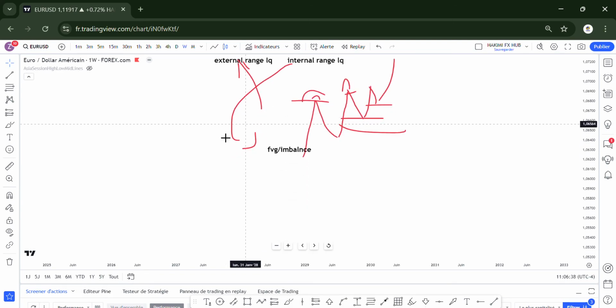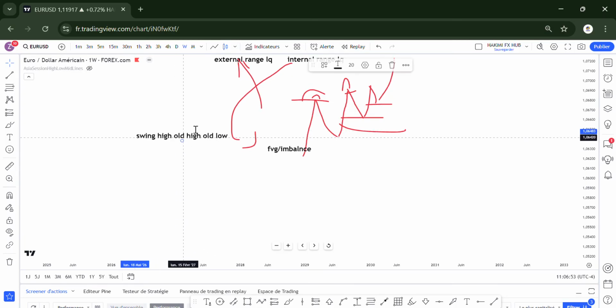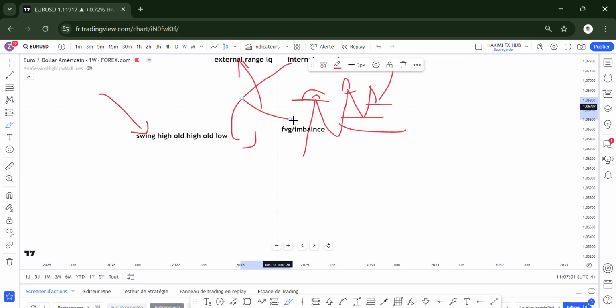External range liquidity is the swing high or swing low, or all highs and all lows. Swing high or what you call old high, or old low. That's what you call a swing high. That is the sweep of liquidity or seeking liquidity. So the market does two things. The first thing, it is either seeking liquidity, or it is drawing to an imbalance. So you must know which one the market is doing.